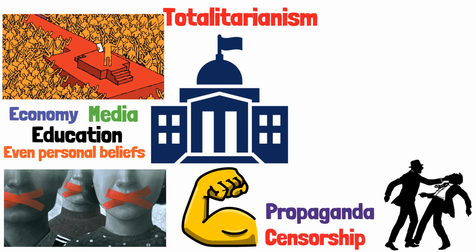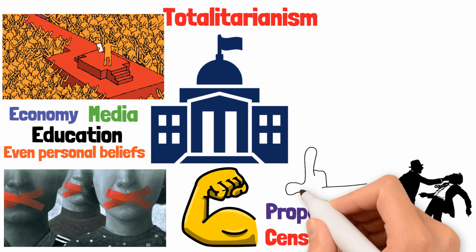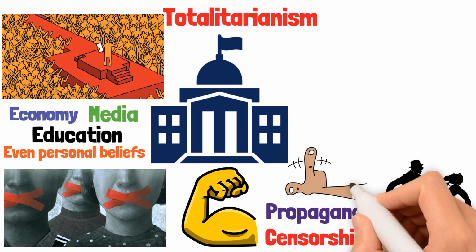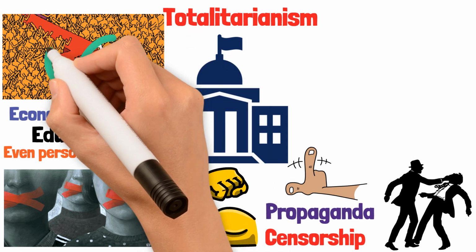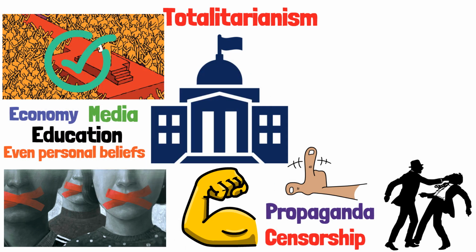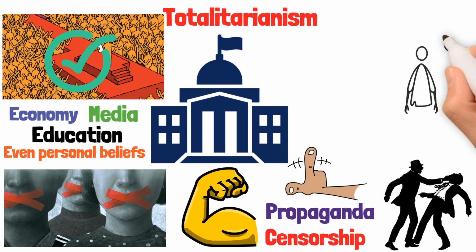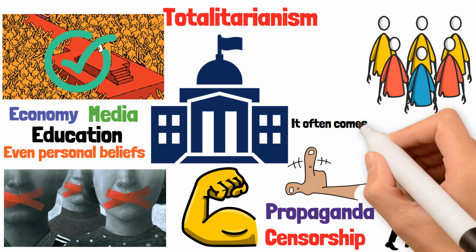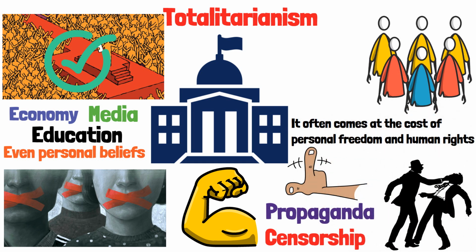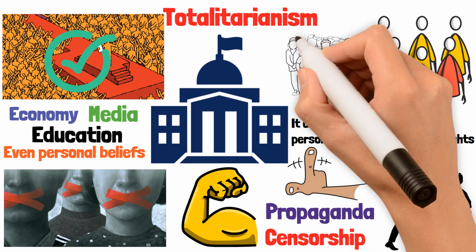In totalitarian regimes, opposition is not tolerated, and dissent is harshly punished. The goal is to control every aspect of society to ensure absolute loyalty and unity. While totalitarianism can create a highly organized society, it often comes at the cost of personal freedom and human rights, leading to significant challenges for those living under such regimes.